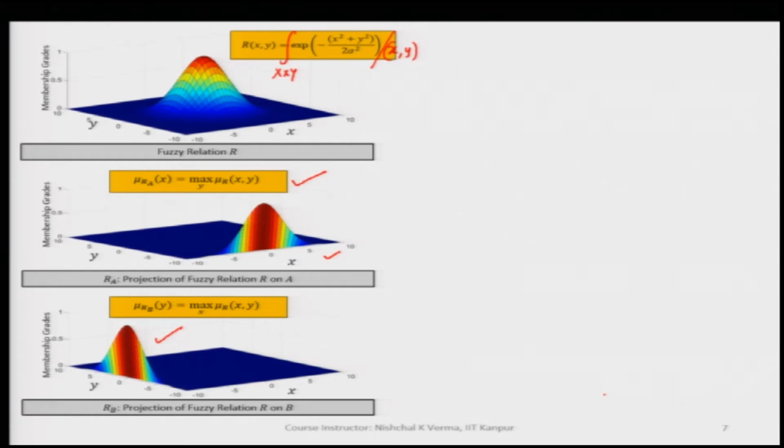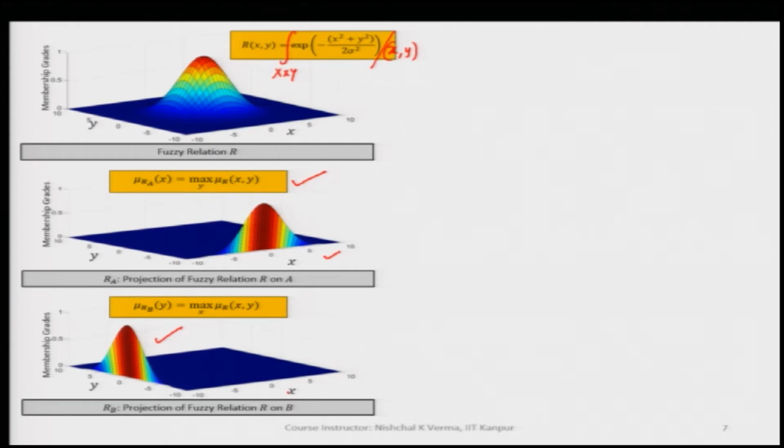Originally we started with the fuzzy set with 2 generic variables x, y, and when we take the projection on A, we are only retaining x as the generic variable and eliminating y. Similarly, when we take the projection on B, we only retain the y generic variable and eliminate x.